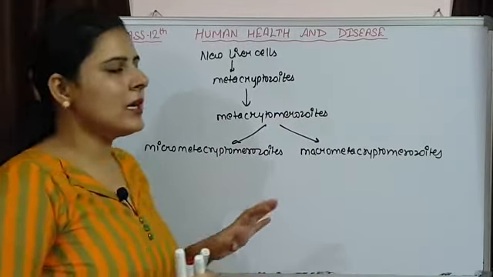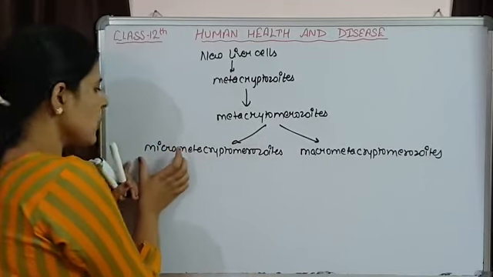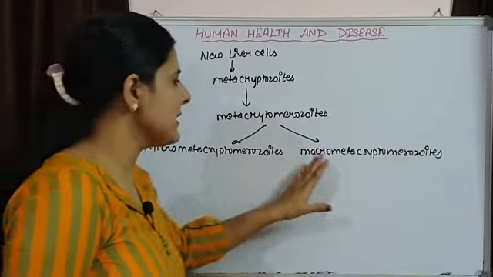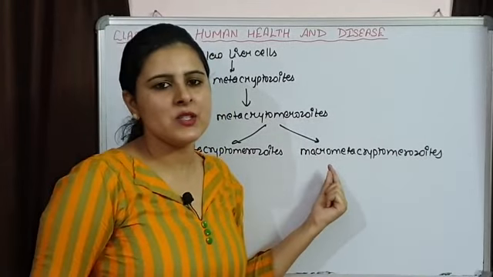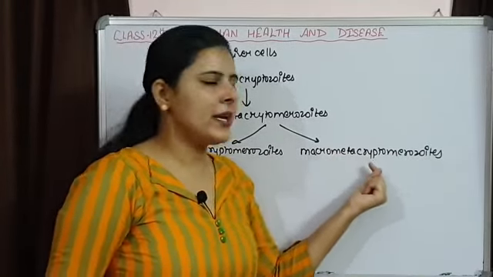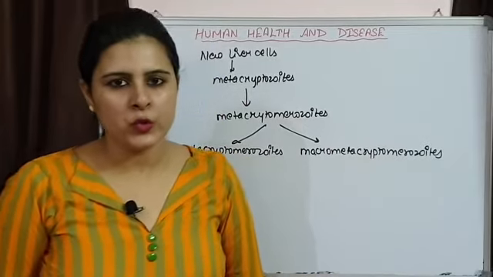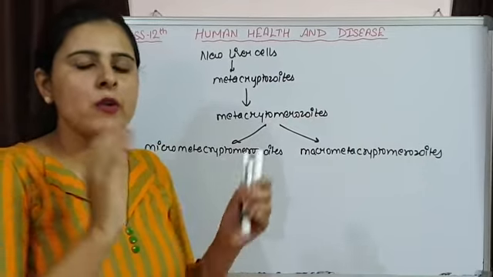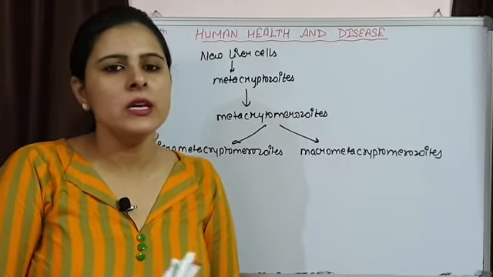So this is in the liver cells. Simply, they are small in size, that's why they are known as micrometacryptomerozoites, and they are large in size, that's why they are known as macrometacryptomerozoites. Now this whole phase up to here, we are talking about exoerythrocytic schizogony.